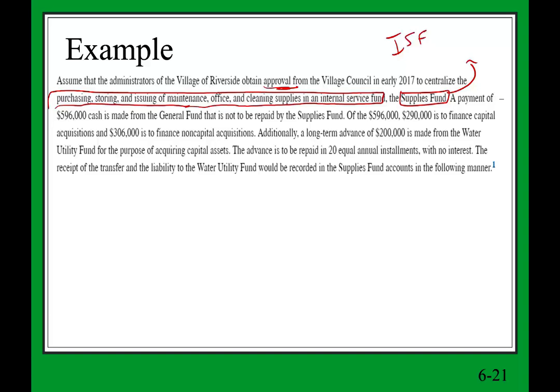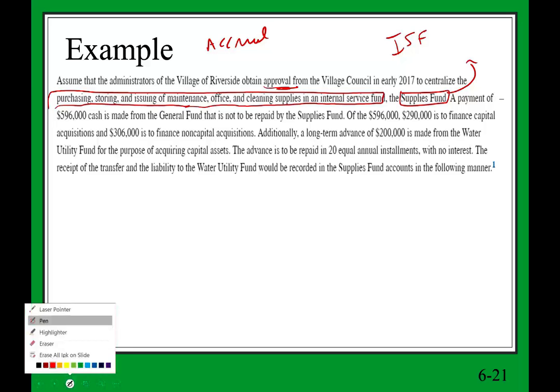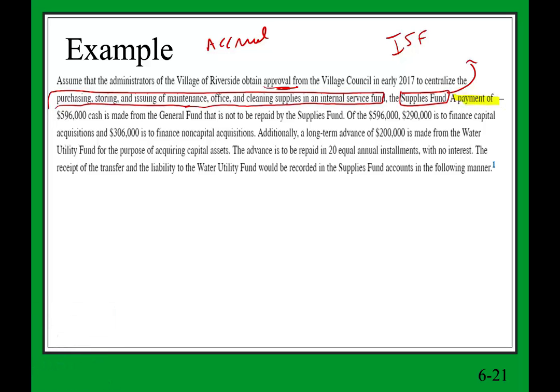Remember, in the Internal Service Fund, we use accrual accounting. And we're going to see what accrual is. It means we have all the assets and all the liabilities on the books. It's an income measurement approach. So, to establish a fund, you need financing. Where's the financing going to come from? A payment of $596,000 cash is made from the general fund that is not to be repaid by the Supplies Fund.